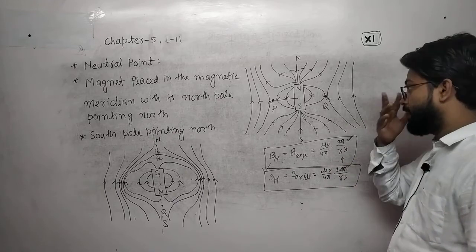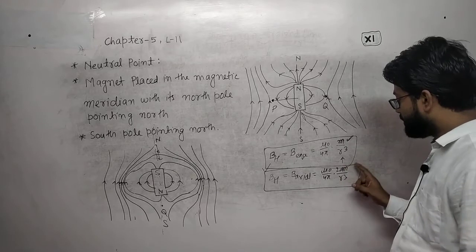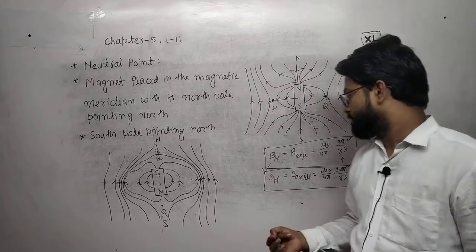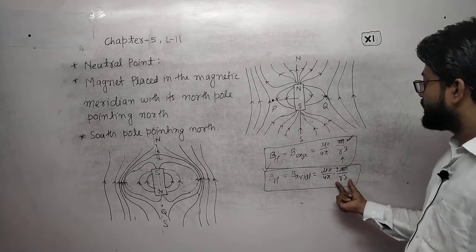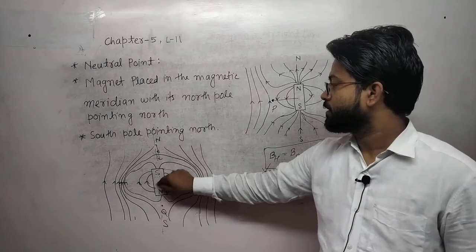Putting in the value of the horizontal component of the Earth's magnetic field, the magnetic moment, and the value of mu naught by 4 pi, which is 10 to the power minus 7, you will be able to calculate the distance from the central point at which the neutral point occurs.